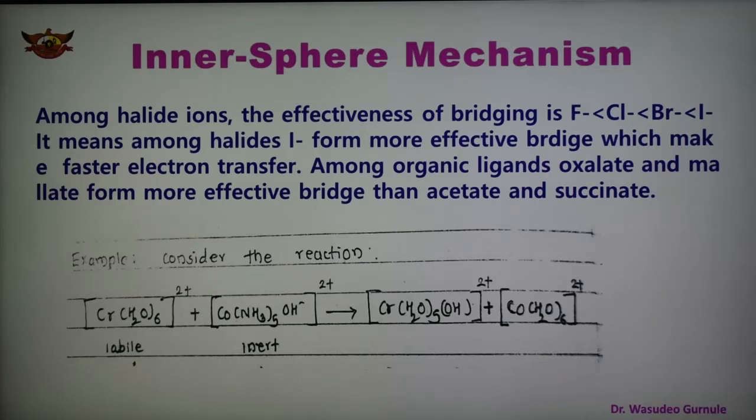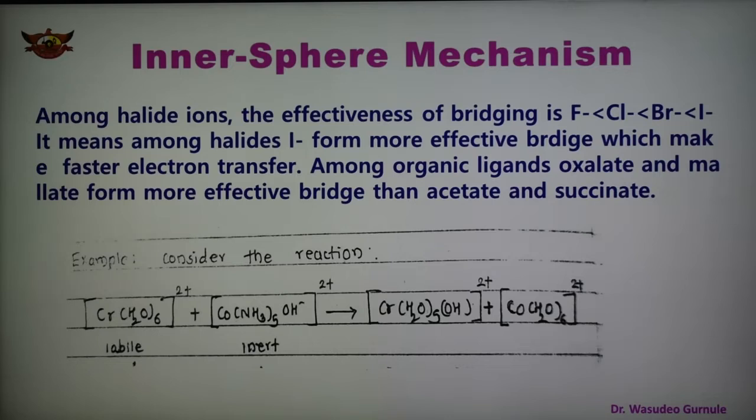So in case of halide, I minus forms the more effective bridge, which makes electron transfer faster. The iodide ion can transfer the electron more effectively, acting as a bridge between the two metals, and therefore electron transfer is faster as compared to other halides.